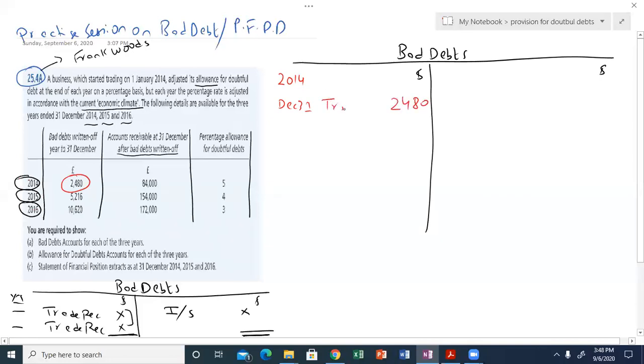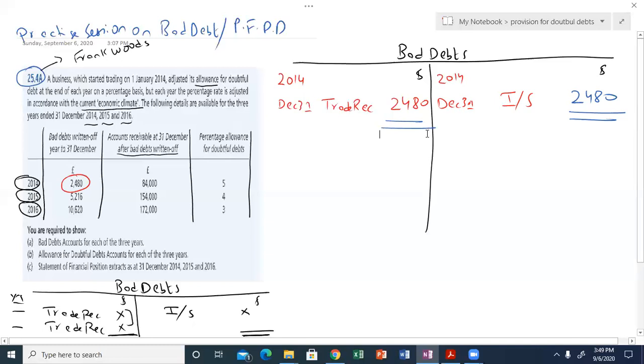The reference will be trade receivables, and then we transfer this bad debts to the income statement account. So income statement will be debited and bad debts will be credited with the transfer entry. Now the account is closed.